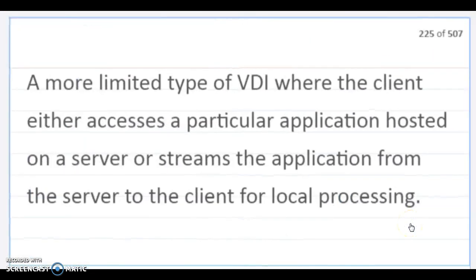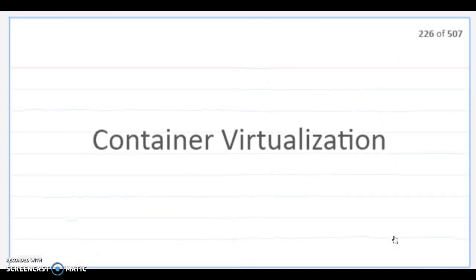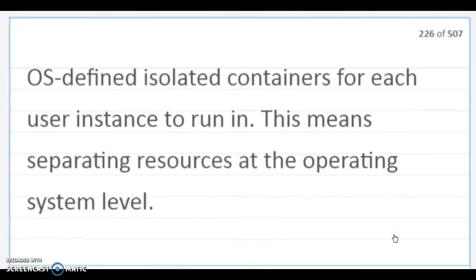Application virtualization. A more limited type of VDI where the client either accesses a particular application hosted on a server or streams the application from the server to the client for local processing. Container virtualization. Operating system defined isolated containers for each user instance to run in. This means separating resources at the operating system level.